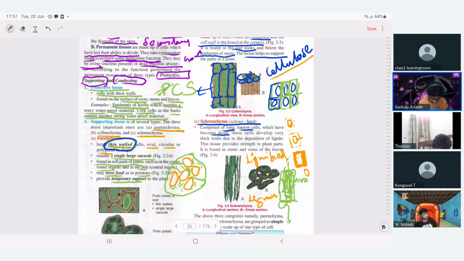Sir, then what is the difference between sclerenchyma and a dead cell? See, parenchyma is a living cell. It's living. But here it is dead, because you cannot see the cell. This is the cell you can see. But here you can't see the cell. It is absent. So what is the difference between sclerenchyma and dead cells, sir? Both are dead cells, right?